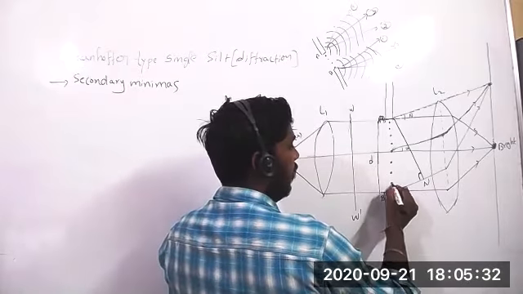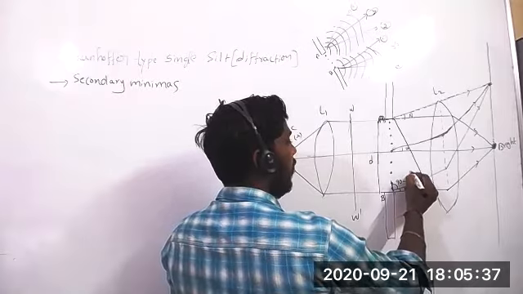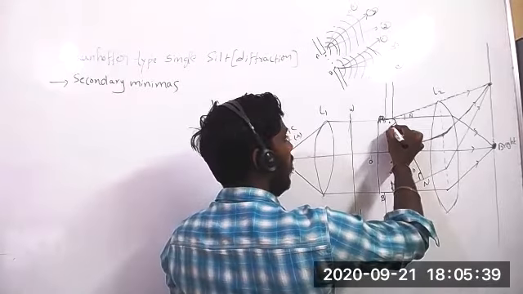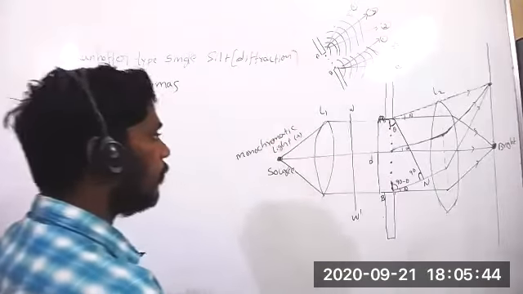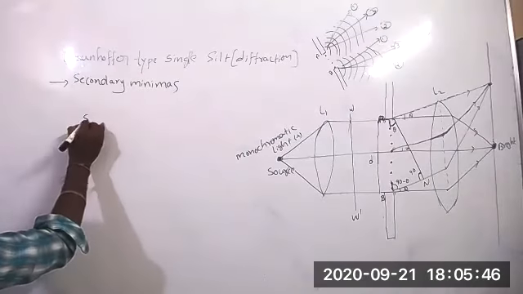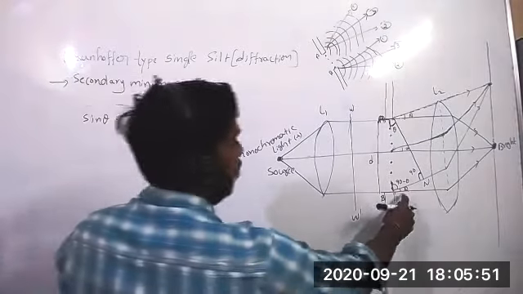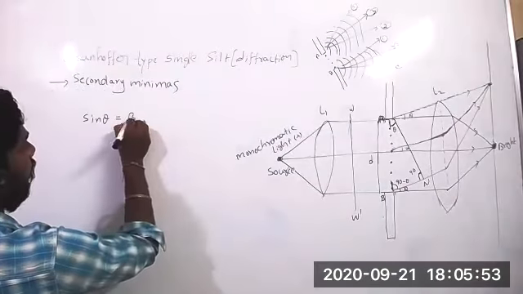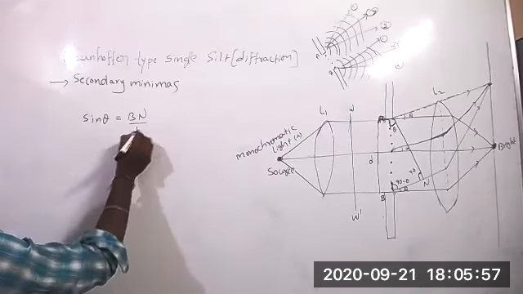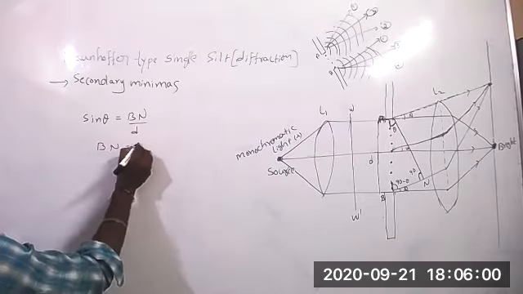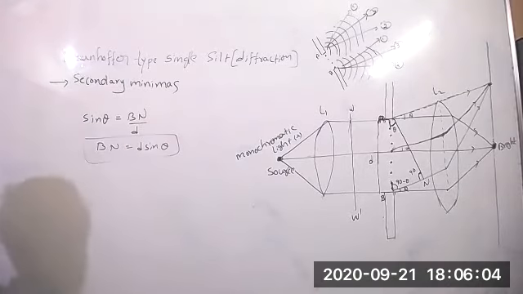If it is theta, we know the other angle is 90 minus theta, because it is 90. Once it is 90, here obviously it will become theta. So sine theta equals the opposite side Bn by the hypotenuse, which is d. So Bn equals d sine theta. It is the path difference.